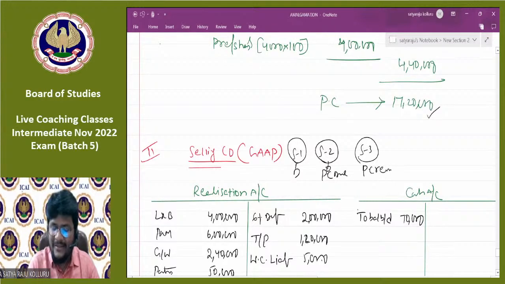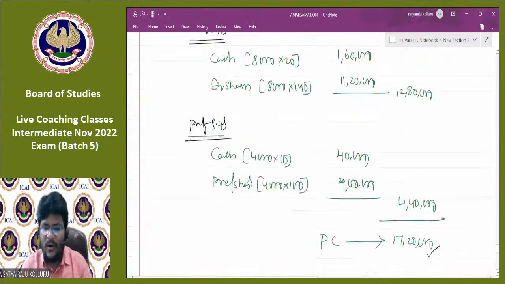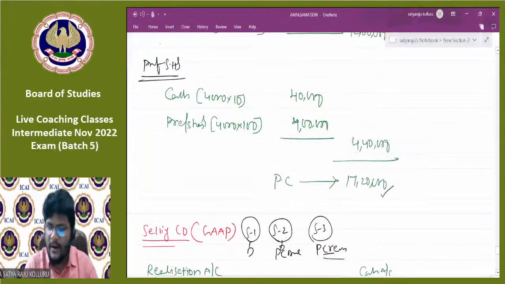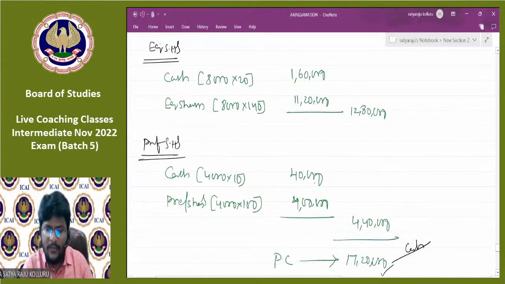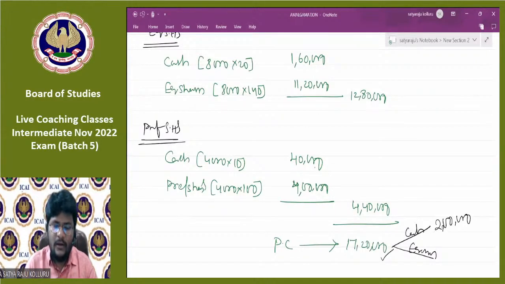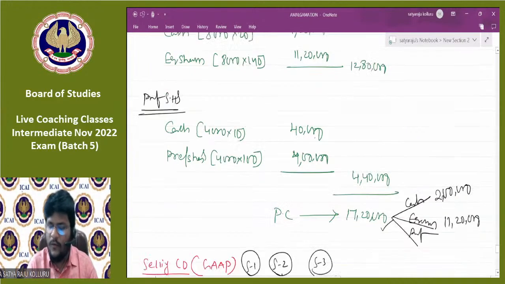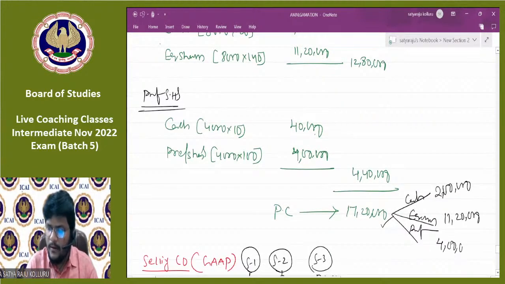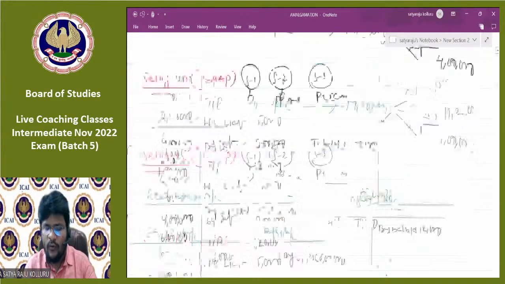PC receipt. Sir, in the form of PC, what are all the different components you are getting? Please, all of you consider here. Out of this 17,20,000, the cash component is 40,000 plus 1,60,000. Cash component is 2 lakhs you are getting. In the form of equity shares, they are getting 11,20,000. In the form of preference shares, they are getting 4 lakhs. Now the entry: cash account at R, equity shares of Y Limited account at R, preference shares of Y Limited account at R to Y Limited account.